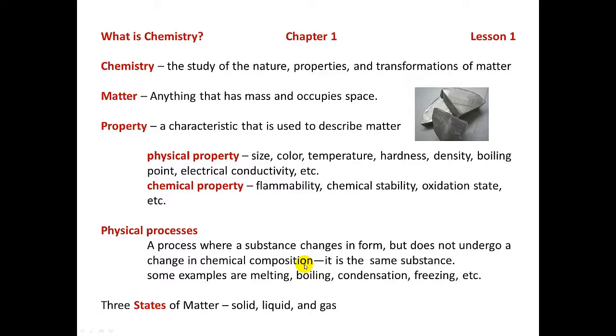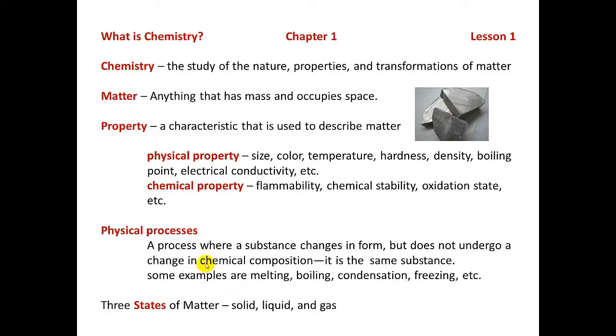So for example, when I take that ice cube out of the freezer and I place that ice cube in a glass, it is eventually going to melt. It's going to go from solid, which is ice, to liquid, which is the liquid water. Now, the substance, the ice, has changed its form, but it's still made up of water molecules. The chemical composition is the same.